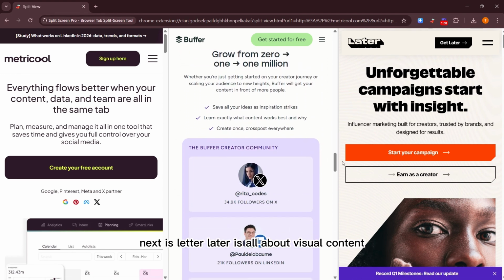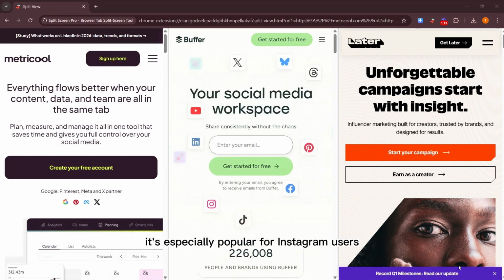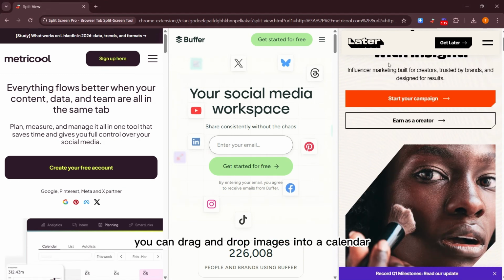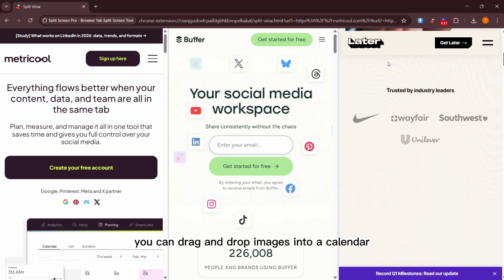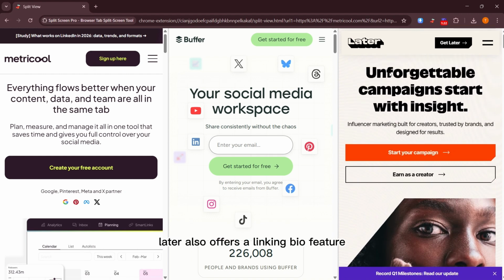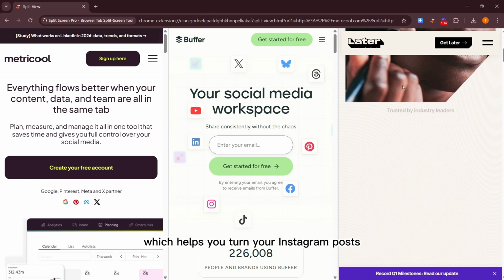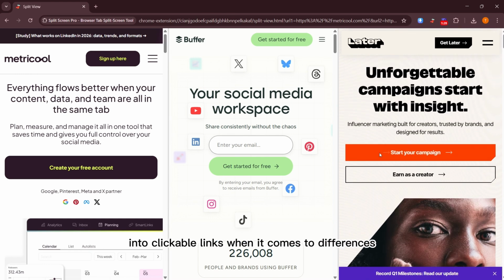Next is Later. Later is all about visual content. It's especially popular for Instagram users. You can drag and drop images into a calendar, making it easy to plan your feed visually. Later also offers a link in bio feature, which helps you turn your Instagram posts into clickable links.